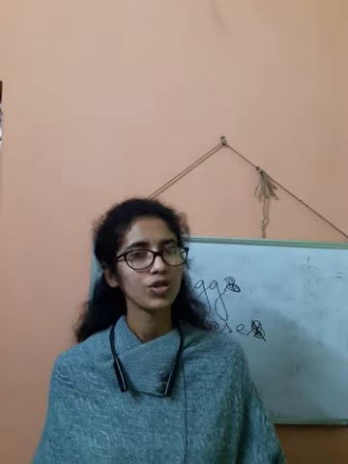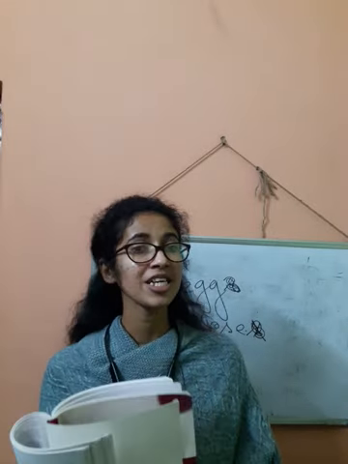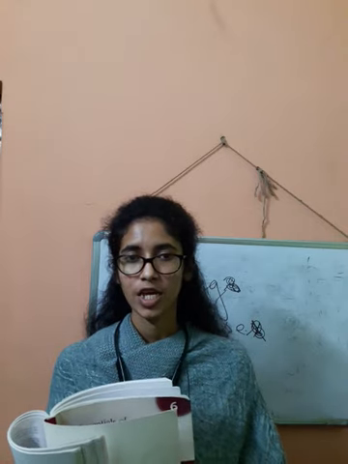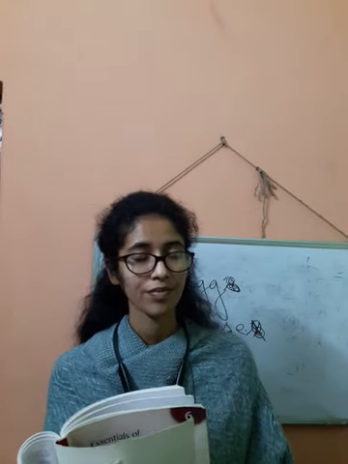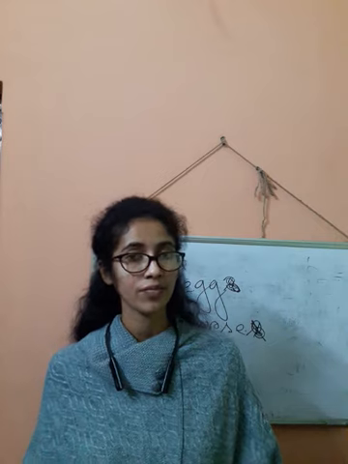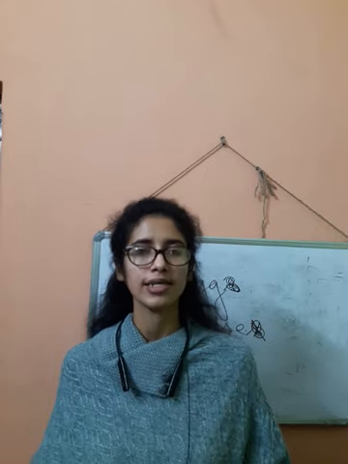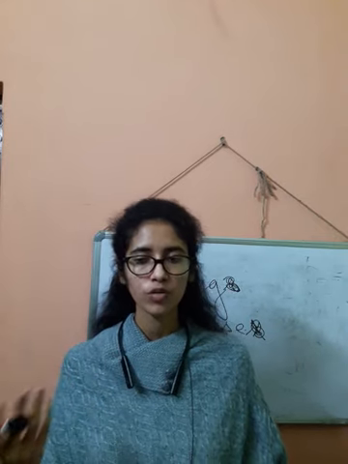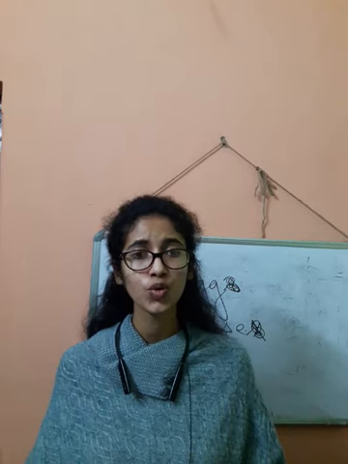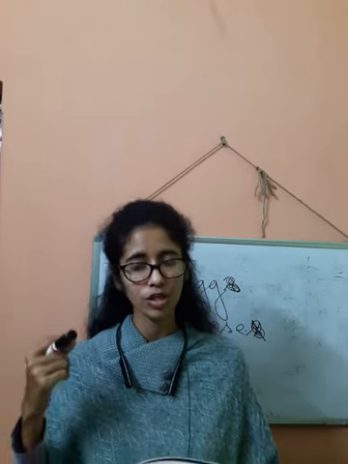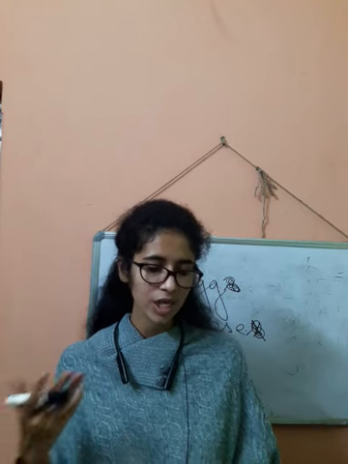Next one, or. Whenever we give any option, we talk about any selection, we use this particular conjunction, or. Tea or coffee? Tea or cold drinks? This one, do or die, means this or that. Whenever we talk about choosing an option, we use this conjunction or, to express a choice.